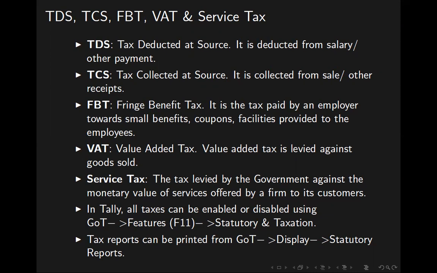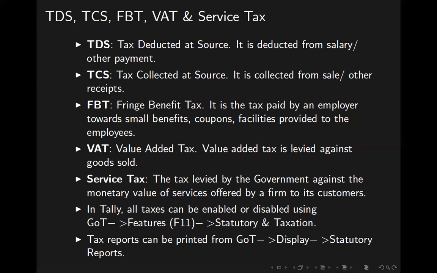This TDS, you pay some money. You pay 10 lakh rupees to Thiru Computers or Tower Mobiles towards the purchase of some item. Whereas when you pay a huge amount, you have to make certain tax deduction towards the income the person gets. We call it tax deduction at source, TDS. We pay, whereas we deduct some amount and remit it to the income tax department. We call it TDS.